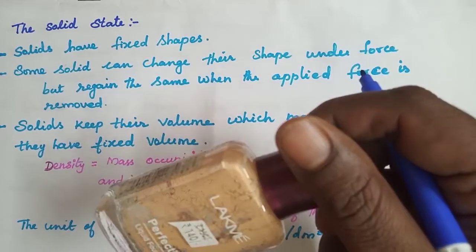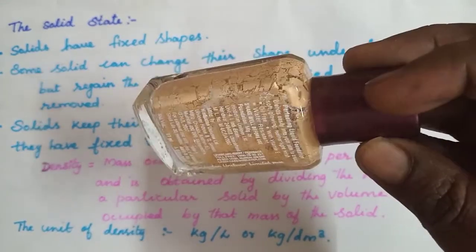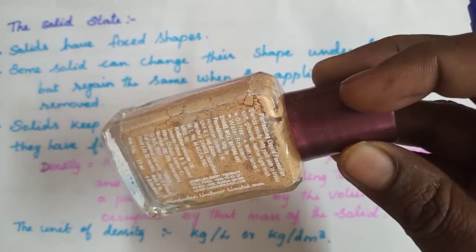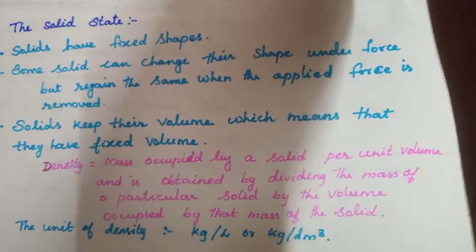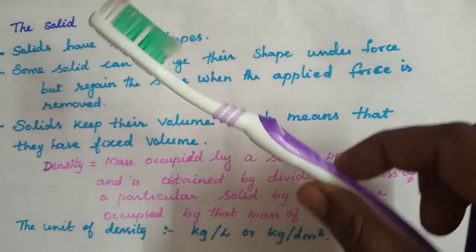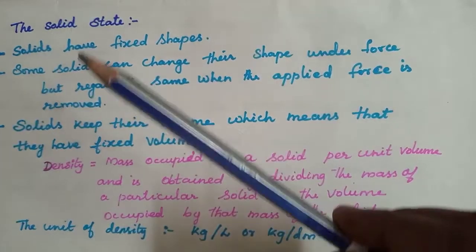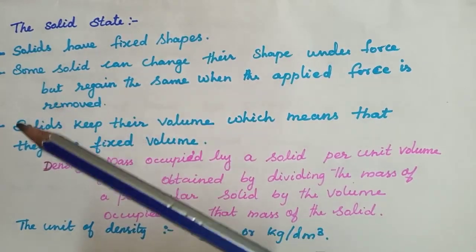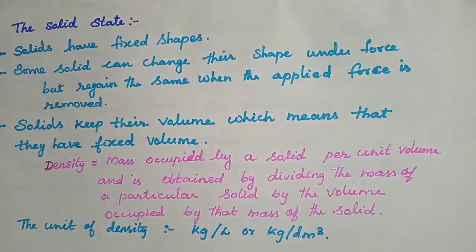Lakme liquid foundation cream. It is liquid inside, but outside this is a solid, it has a fixed shape. See, this is a brush, it has a fixed shape. This is a pencil having a fixed shape. So the first characteristic of solids of matter is that solids have fixed shape.